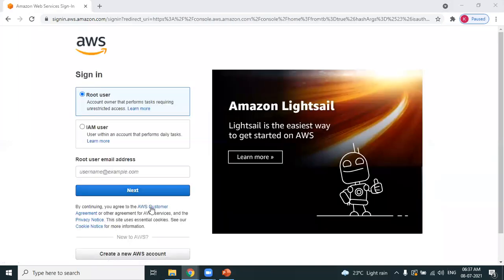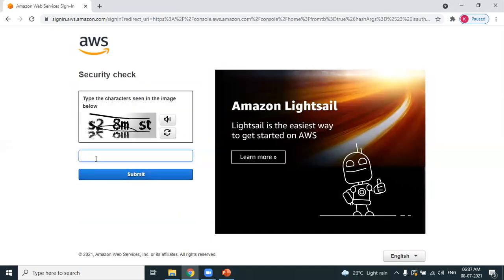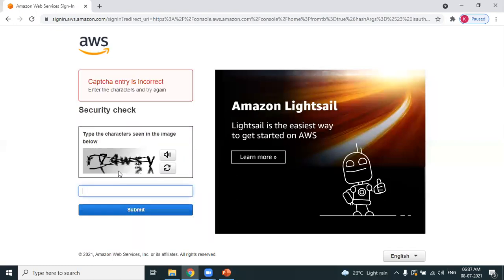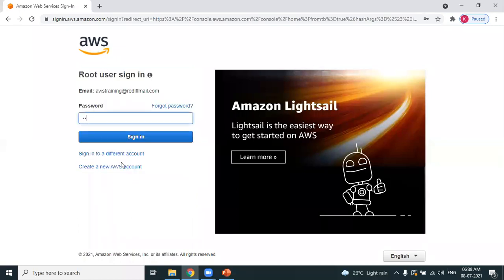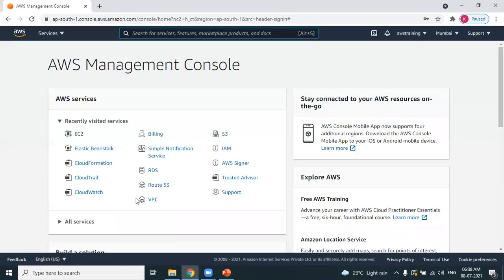You need to sign in with the email address and password which you signed up with at the time of account creation. Logged in.